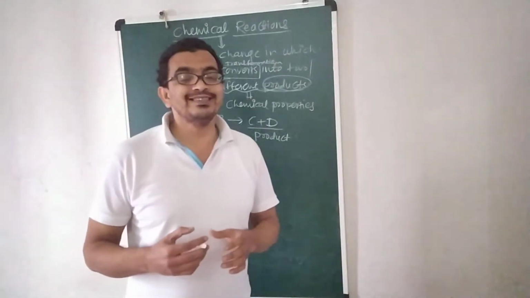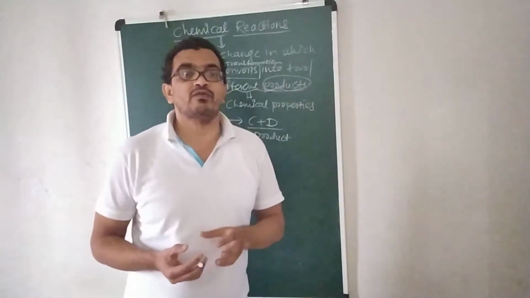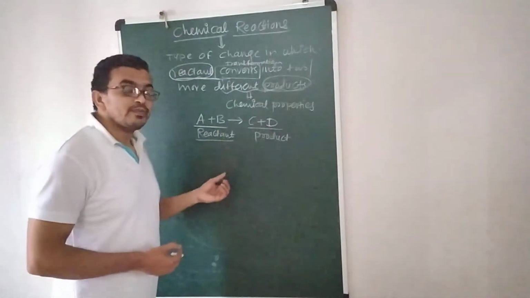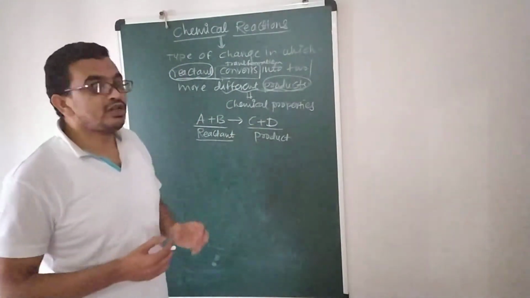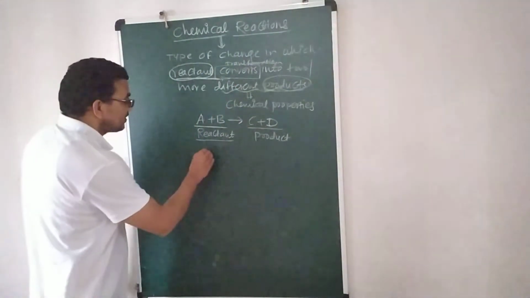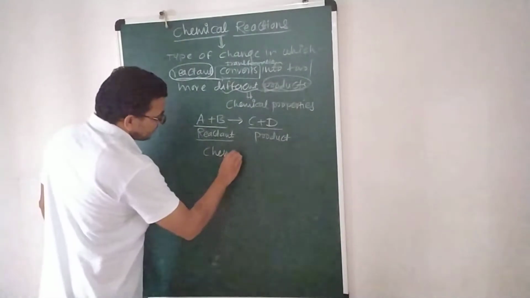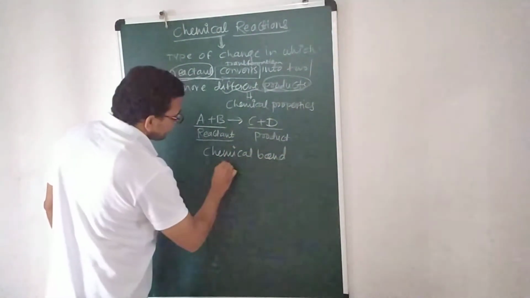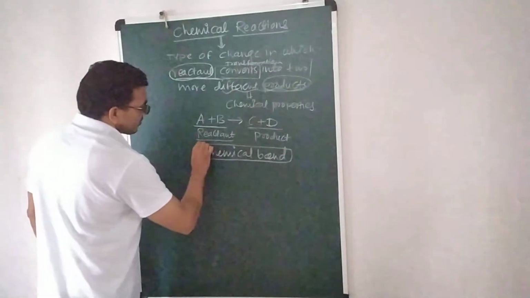What is chemical bond breakage and formation? That I will explain within a few minutes. So keep in mind, whenever a chemical reaction takes place, chemical bonds are breaking and forming.